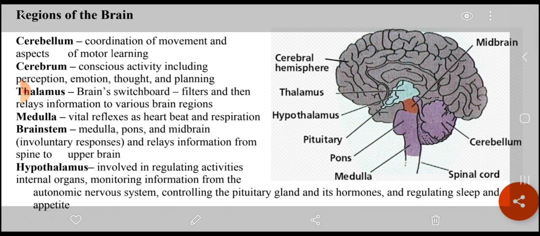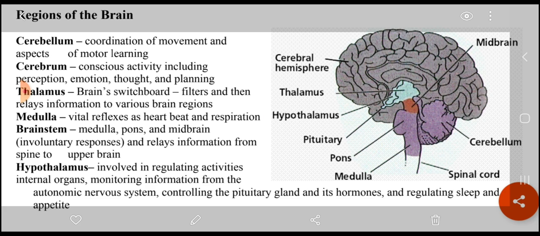In this slide, I shall tell you about the regions of the brain. The brain is divided into the cerebellum and the cerebrum. The cerebellum is responsible for coordination of movement and for motor learning.